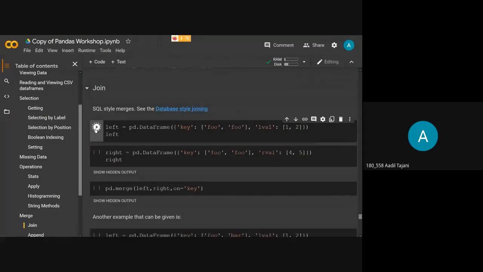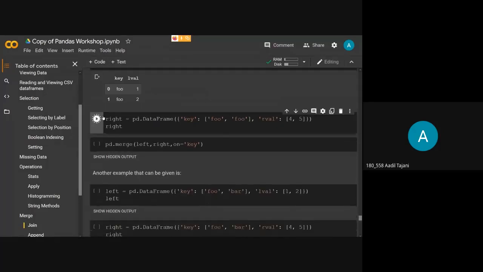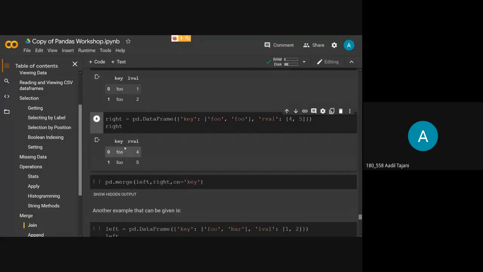So let's define a data frame as left, which has columns key and lval. These are the values inside it. We now define another data frame. As you can see, both data frames have common key values, foo, and they have different values in the columns, lval and rval.